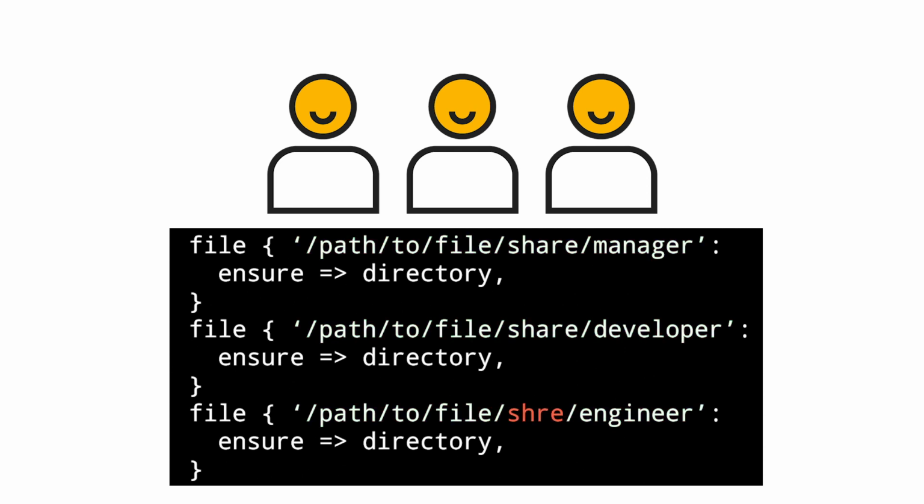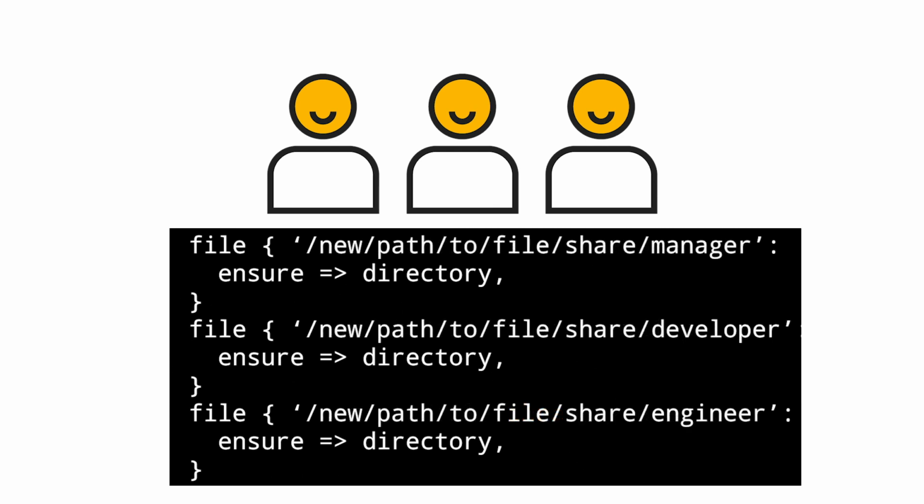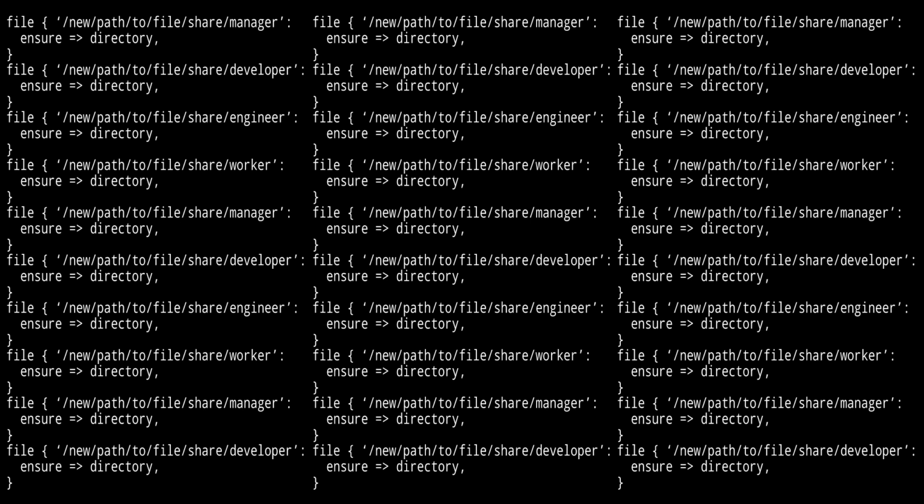But there's a problem. You've accidentally misspelled the word share in the engineer's file resource. You've also been informed that the path to the corporate file share is changing. You have to update all 3 file resources. This might be easy with 3 resources, but what if there were 30 or 300?